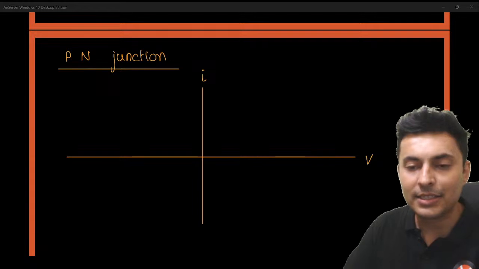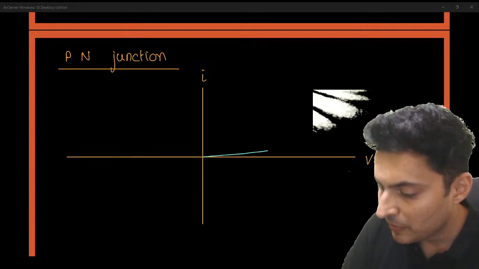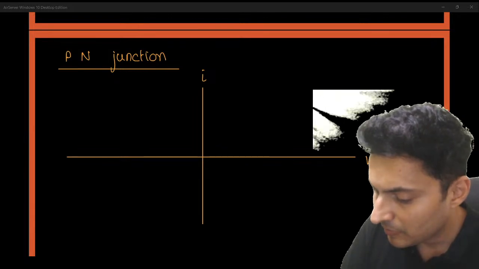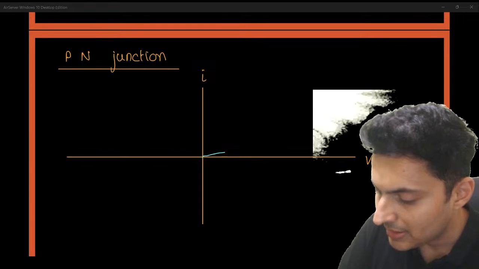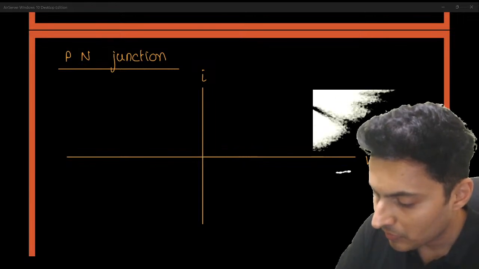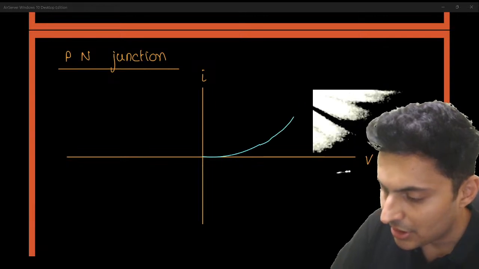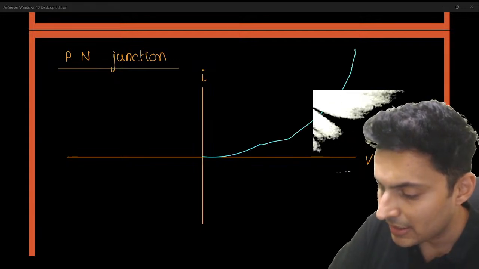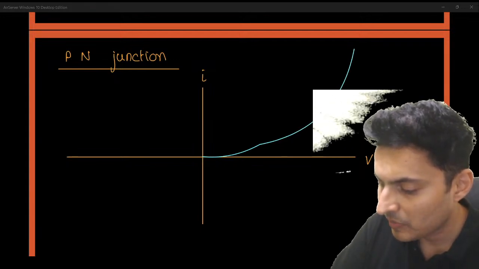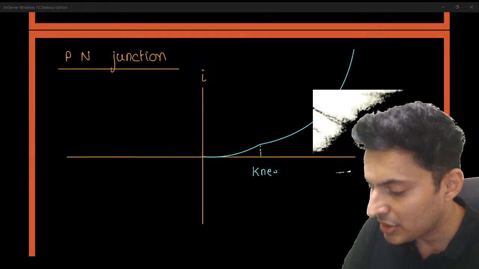The graph is almost negligible, with very small current, till a certain voltage. And then the graph suddenly starts shooting up and you get really nice currents. This is also called your knee voltage.